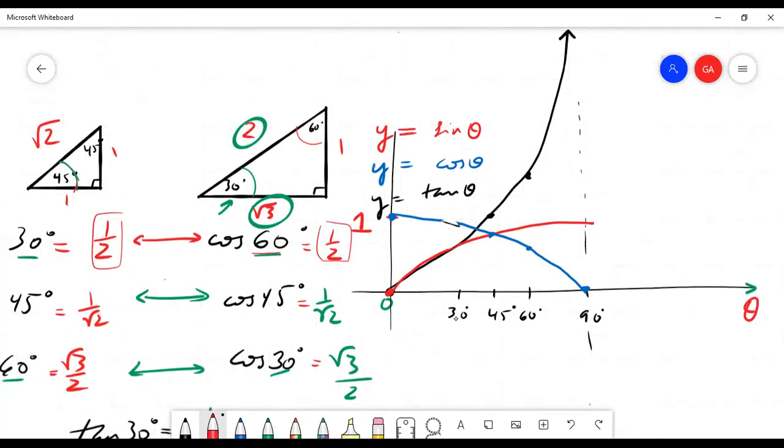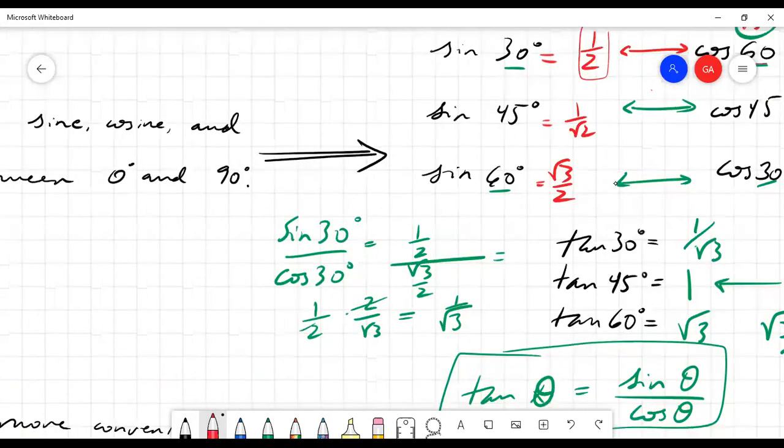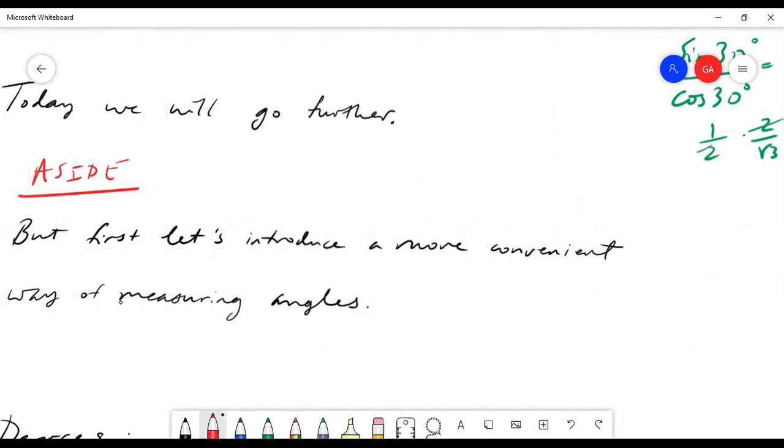For the purpose of the rest of this course, I will be referring to angles in degrees. The way I'm about to show you to measure angles, however, is a more professional way to measure angles. And the juniors and seniors will find this particularly helpful, because in the field of calculus, you cannot use degrees. You can only use this new measure that I'm about to tell you about. So this is sort of an aside.